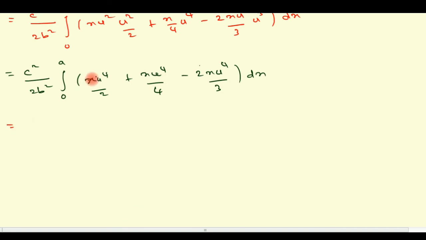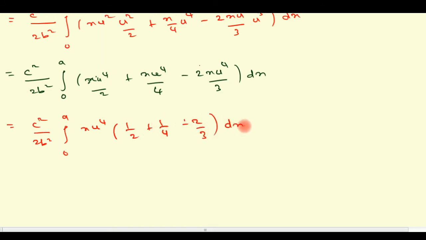Now we simplify more. Here x into u power 4 is common, so take it outside. Inside the bracket: 1 by 2 plus 1 by 4 minus 2 by 3 dx. Outside, c square by 2b square into 1 by 12, integral 0 to a x into u power 4 dx.